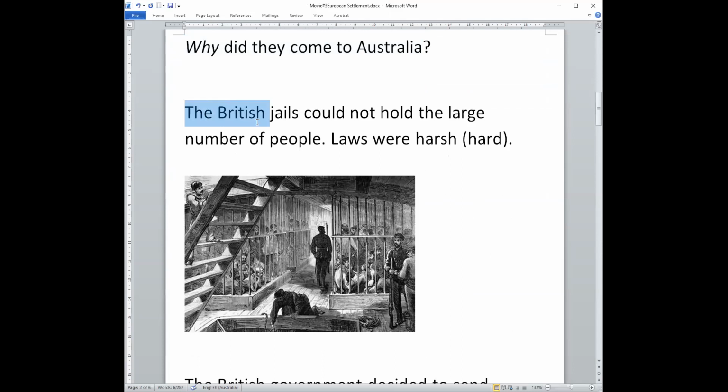This sentence says the British jails, like this one, could not hold the large number of people. There were too many people in prison. Laws were harsh or hard when people were in prison or jail for small crimes. See the people behind the bars? Crowded.